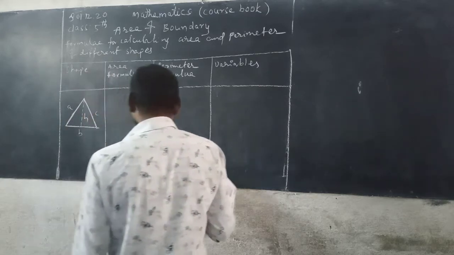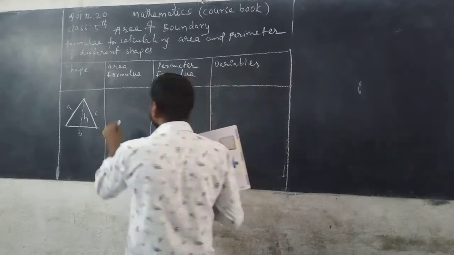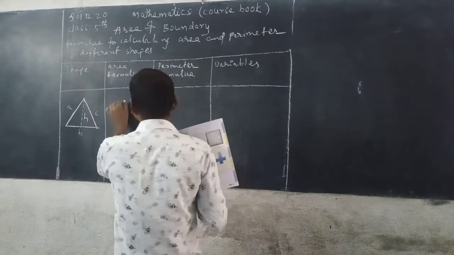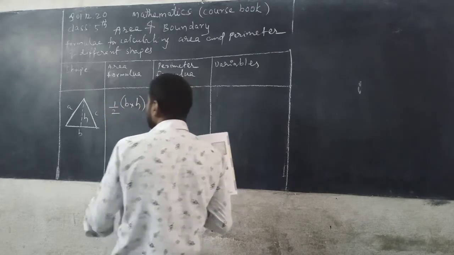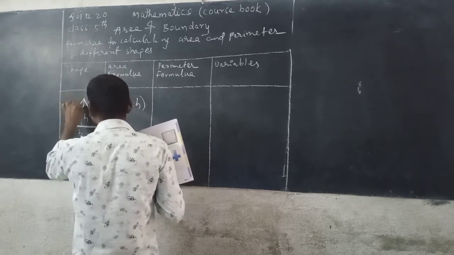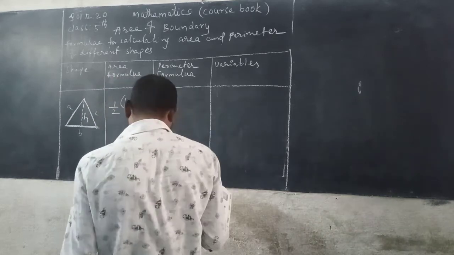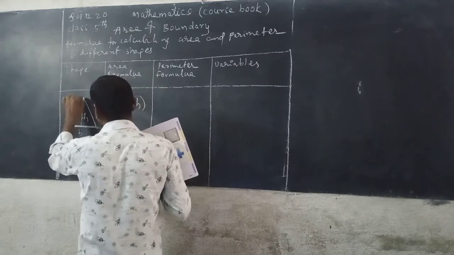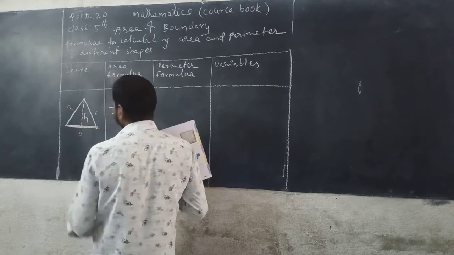So what is the area of a triangle? That is equal to 1 by 2 base into height. Here this is the base, this is the height of the triangle. These are the sides, side A, side B, side C.